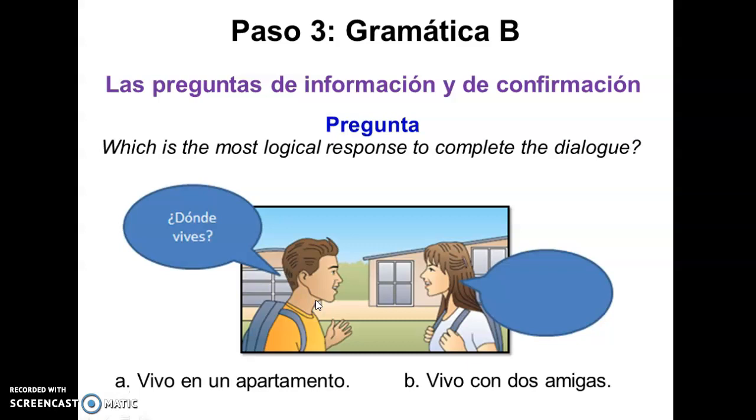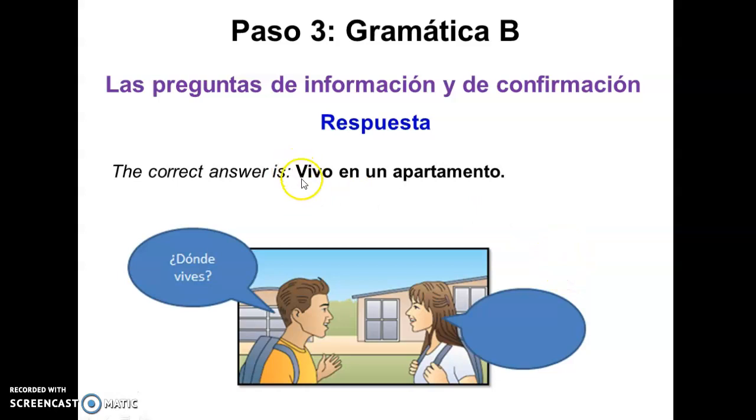A little example. The question here is what is the most logical response to complete the dialogue? He wants to know where she lives, right? ¿Dónde vives? Where do you live? And so, where? That's a question. Options are, vivo en un apartamento, vivo con dos amigas. The question is where. So the one that makes more sense is a place, right? And so the logical answer would be, vivo en un apartamento. Where do you live? I live in an apartment.